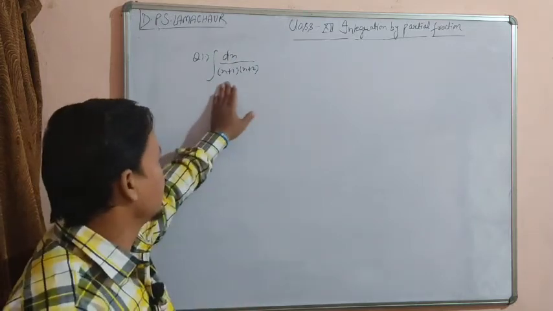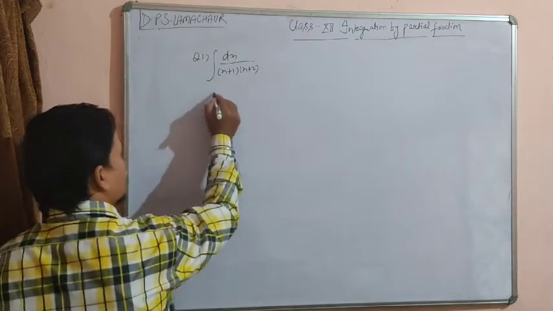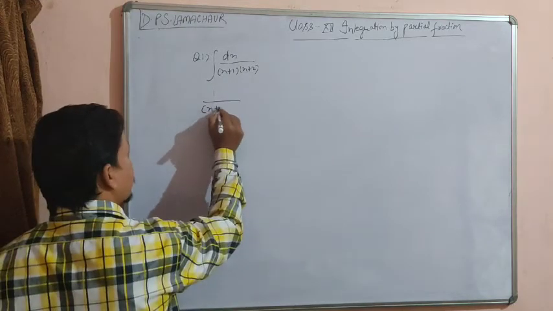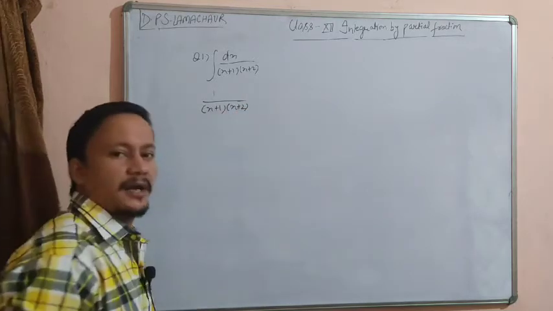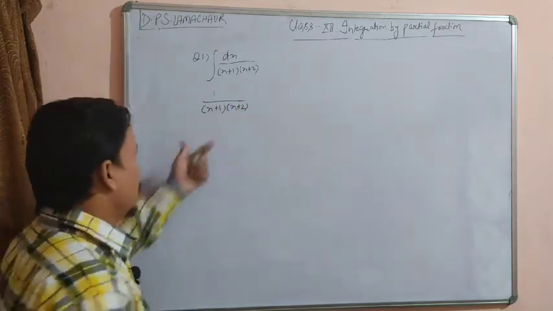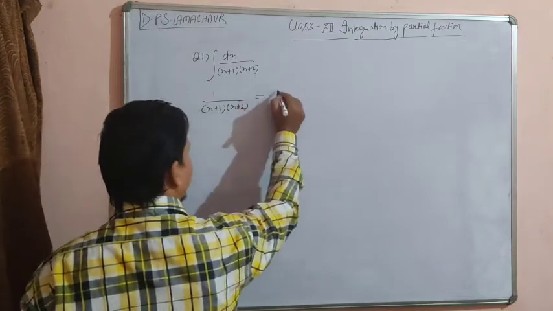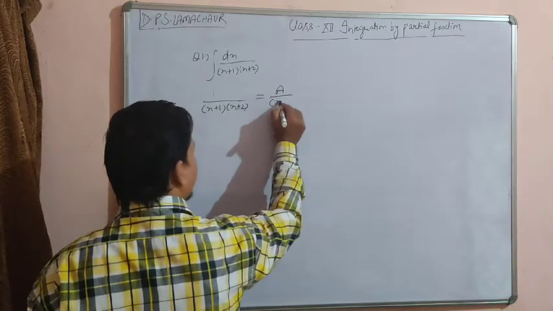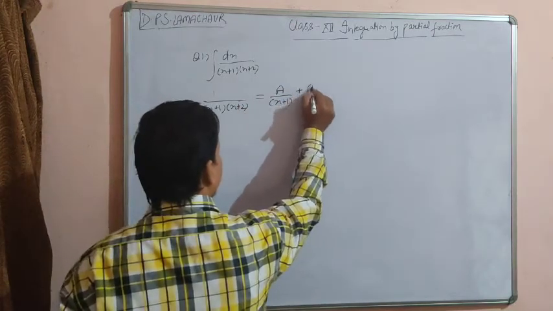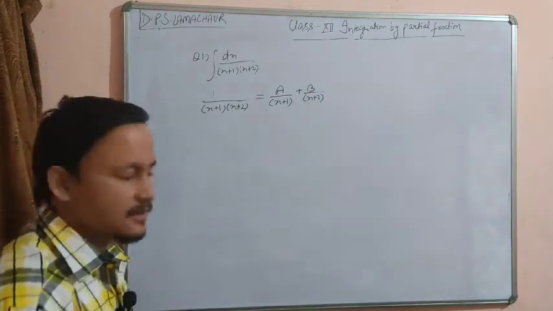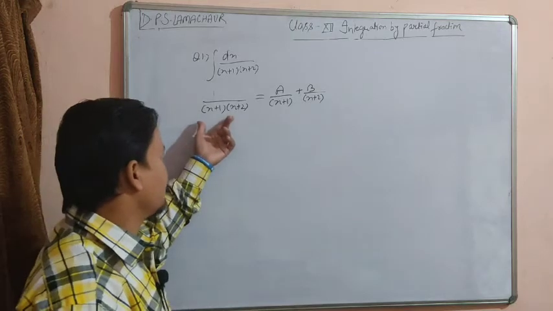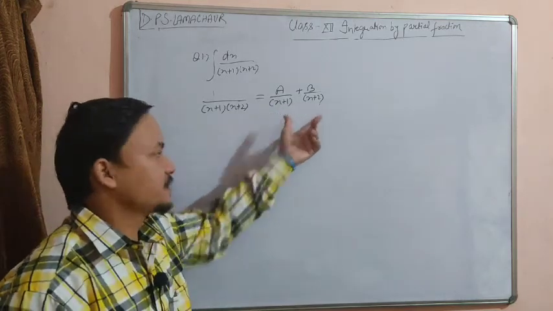So we can simply write it as 1 upon (x plus 1) into (x plus 2). This is our function which we have to integrate. So we are going to convert it into the form of partial fractions like a upon x plus 1 plus b upon x plus 2. Okay, this is the first step. We have to write it in the form of a upon x plus 1 plus b upon x plus 2.